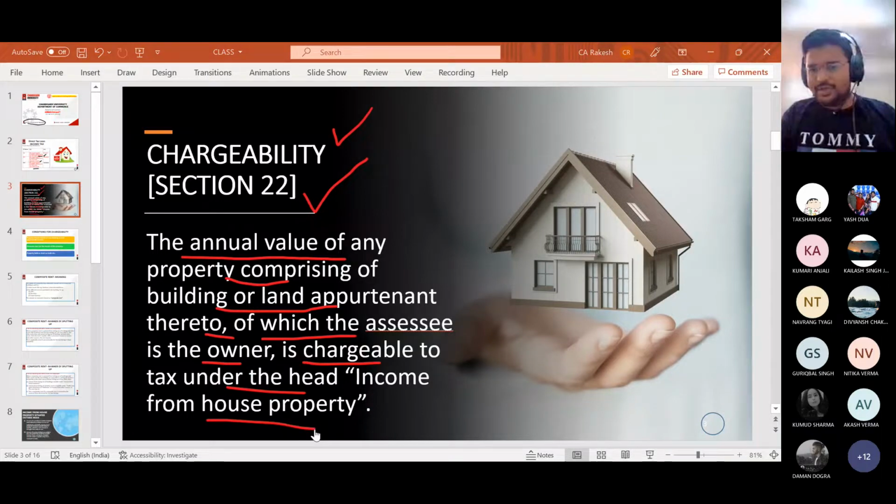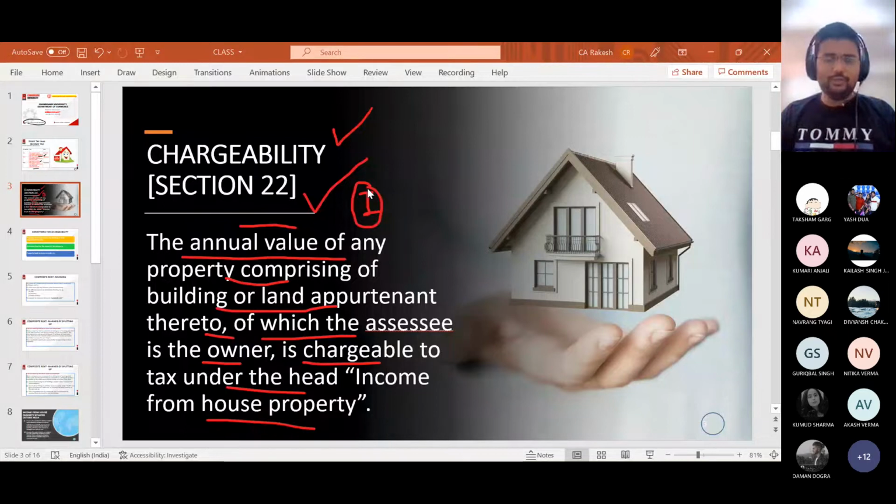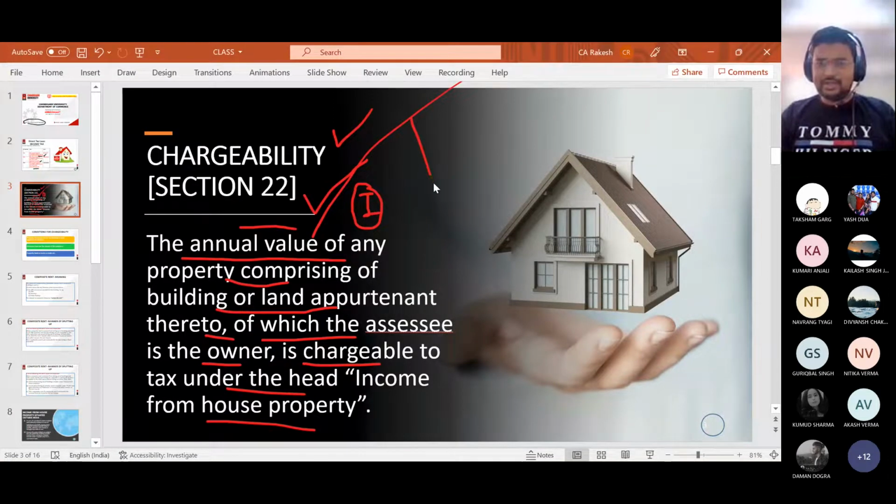Certain important words are there. We will be discussing all these words and then we will be absolutely clear on what basis income from house property will be derived. The first thing here is the annual value, and this is the first step. Section 22 says that if you want to calculate income from house property, first calculate annual value. In the upcoming slides, we will be discussing that annual value is of two types: one is gross annual value and one is net annual value.